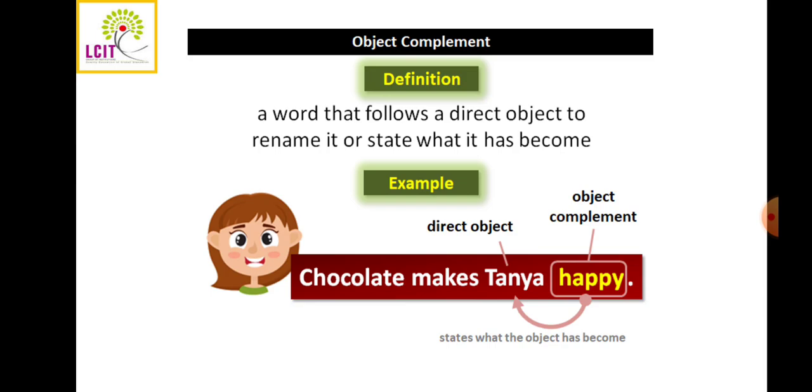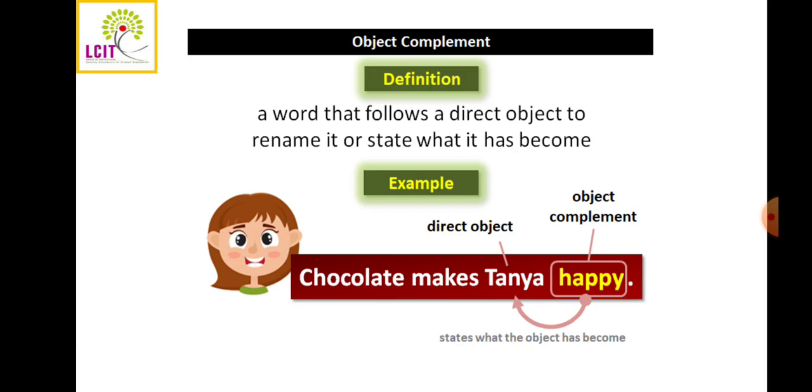Now a word follows a direct object to rename it or state what it has become. Now, chocolate makes Tanya happy. Tanya is the direct object. What makes Tanya happy? Chocolate makes Tanya happy. Now Tanya is becoming happy. So the object complement will be happy.